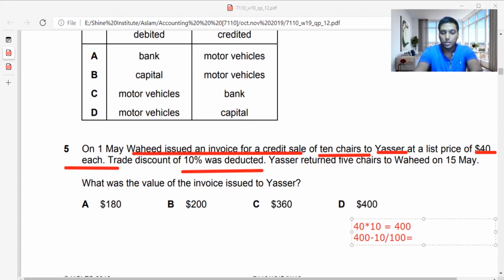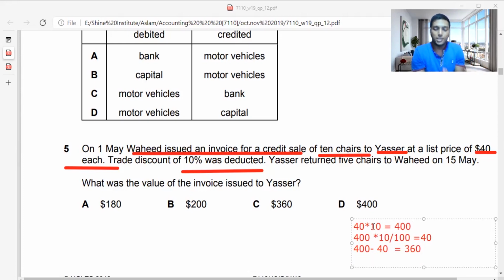You will take 10% out of 400 and deduct it from the 400. 400 into 10 over 100 is 40. So I take 400 minus 40, and I receive 360. So now I got 360. This is the money I have issued to Yasir on the invoice, the basic invoice.